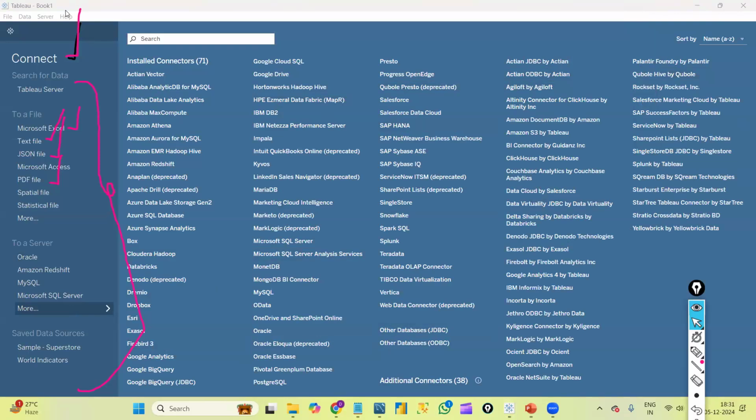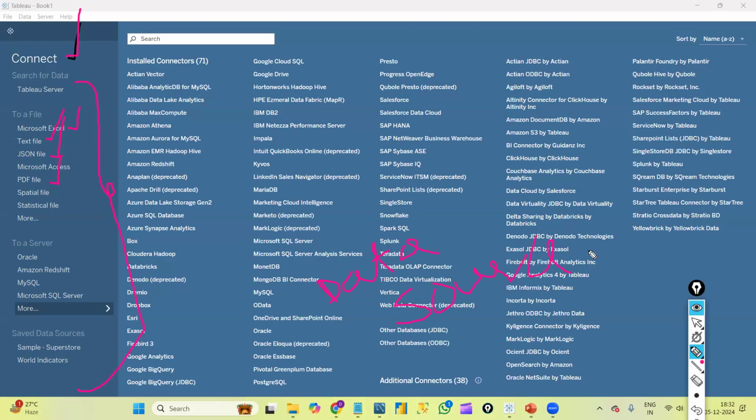At the top, you can see Tableau Server. Every format you see here is called a data source, because by using it we are connecting to the data.